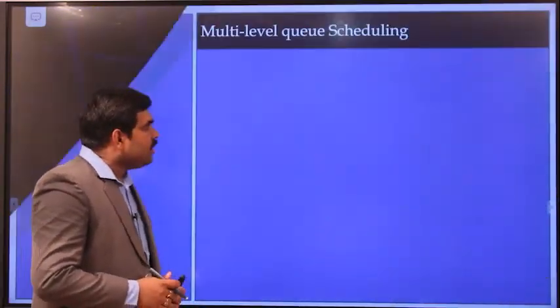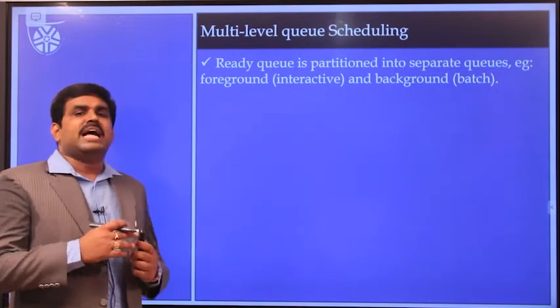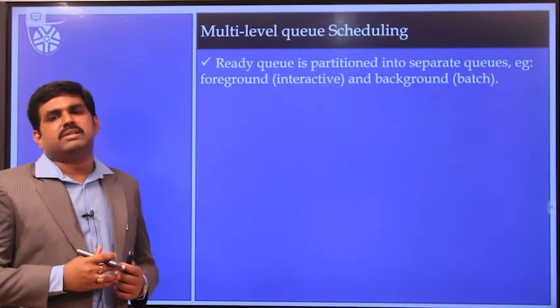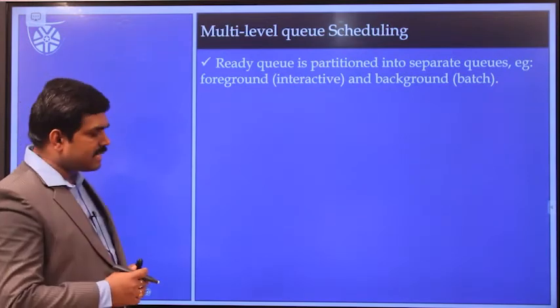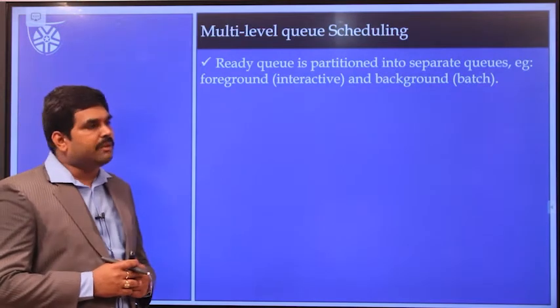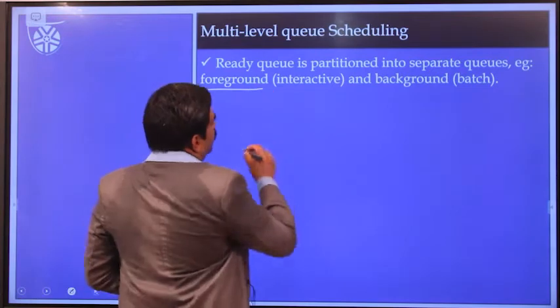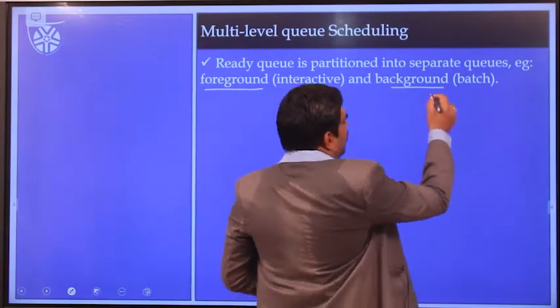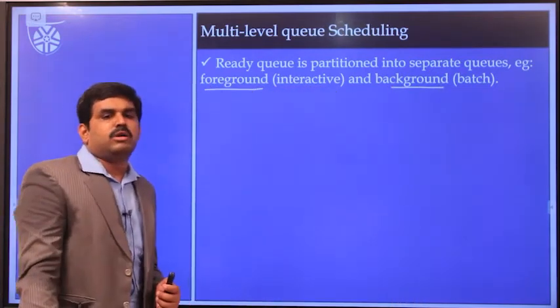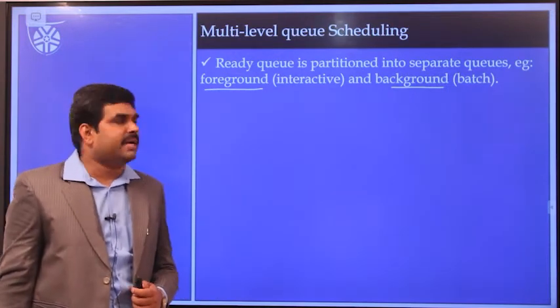Firstly, what is multi-level queue scheduling? If the ready queue has been divided into multiple subsections, then it is referred to as multi-level queue scheduling. In multi-level queue scheduling, processes are of two different kinds: one is foreground process and the other is background process. For foreground processes there is a separate queue, and for background processes there is a separate queue.